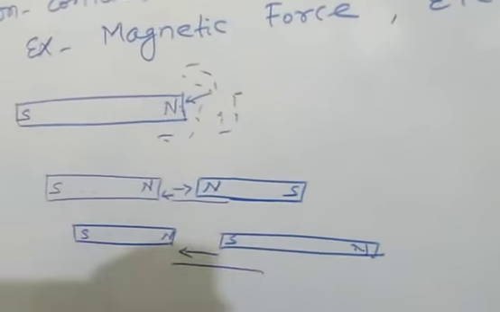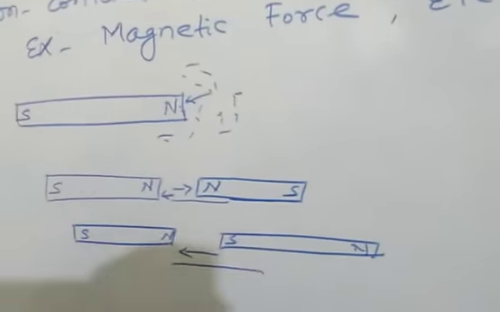In the same way, electrostatic force. Electrostatic force means when a charged body exerts force on an uncharged body or a charged body.